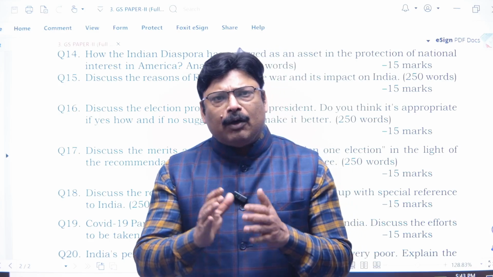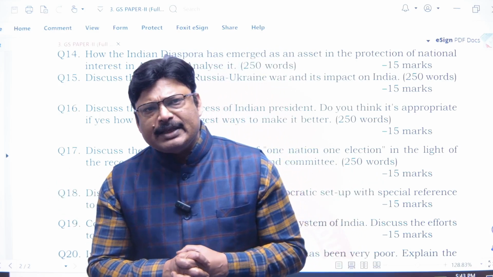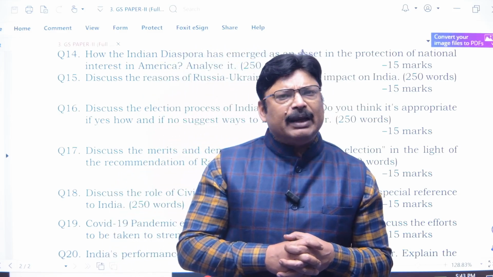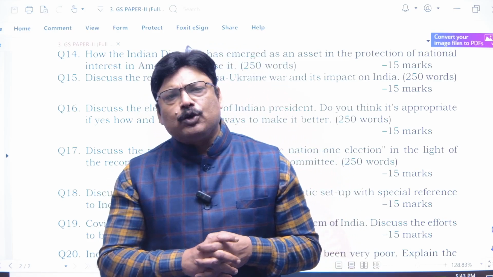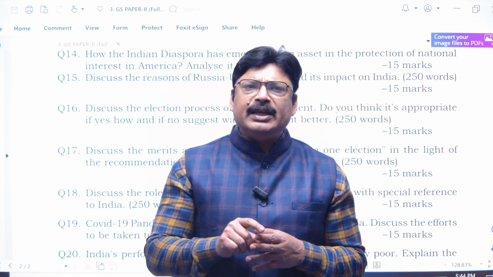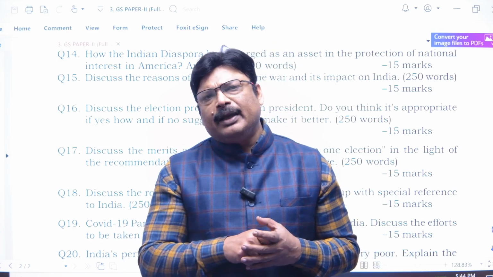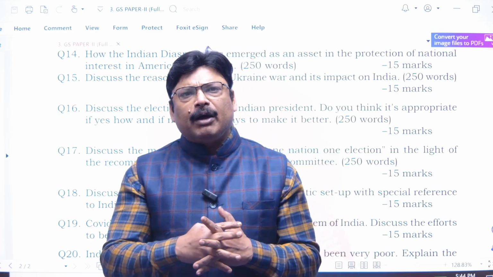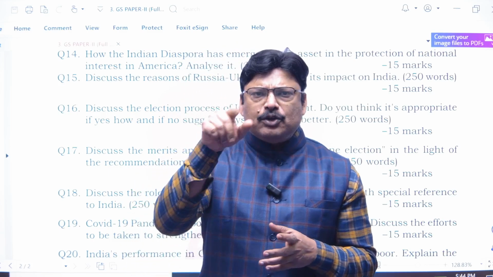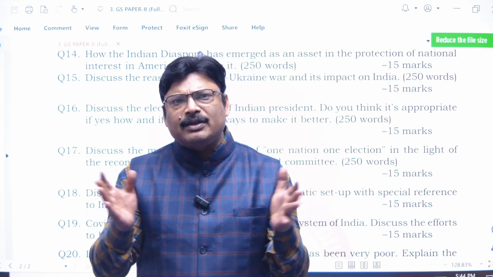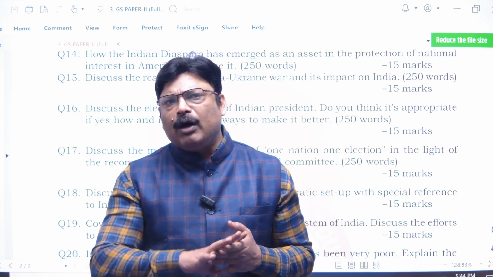Now, as it maintains the proportional representation system, there are different values of vote attached to it, right? Different values of vote means, the vote of one MLA will be equal to the total population of the state divided by the number of seats of the legislative assembly in that state, or the number of MLAs, and into 1 by 1,000. So this is how we get the vote value of one MLA.